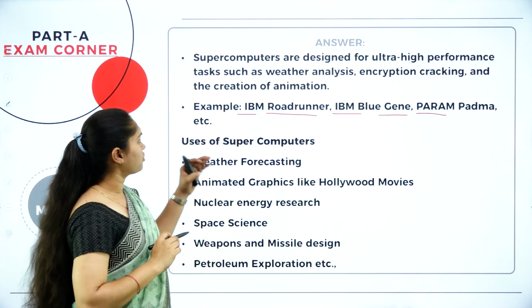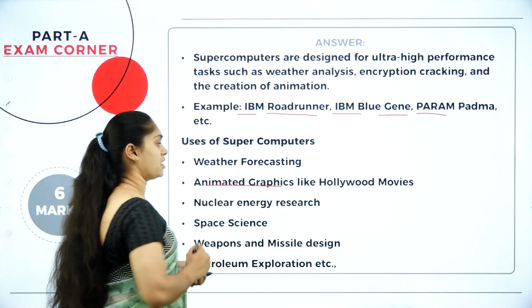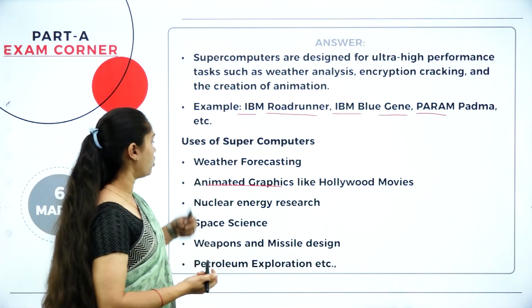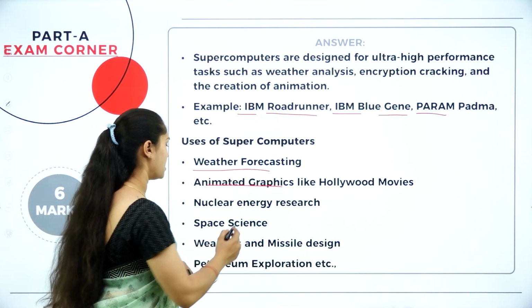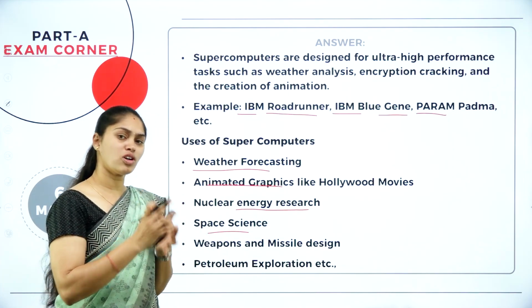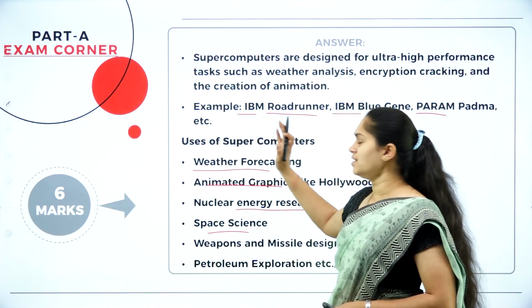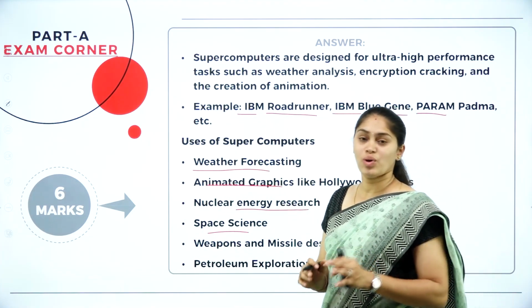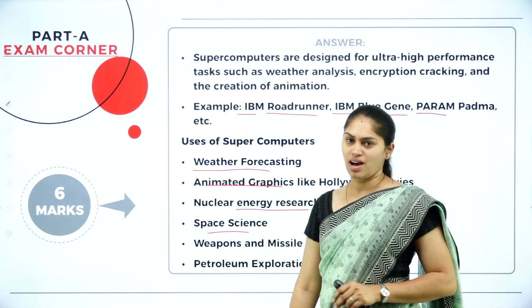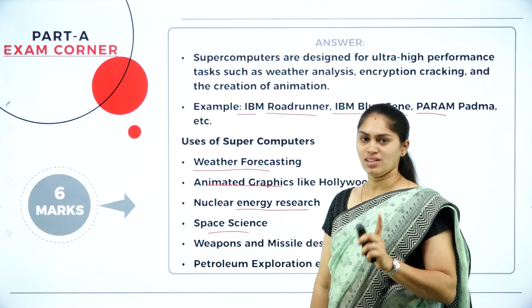These are the examples of the supercomputer, and we use it for the purpose of animated graphics like Hollywood movies, and also for weather forecasting, nuclear energy research, and space science. So in order to have more complex and advanced computation, you can use the supercomputer. This is what you have to answer for 6 marks. So this is regarding the types of computer based on size.